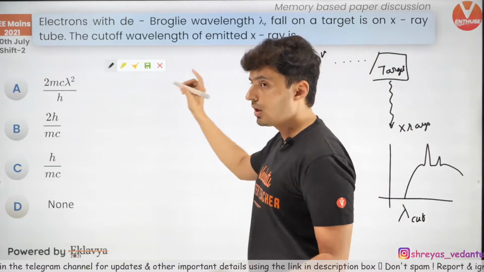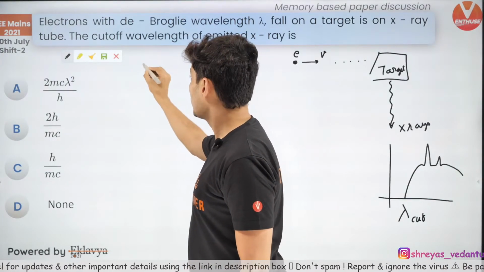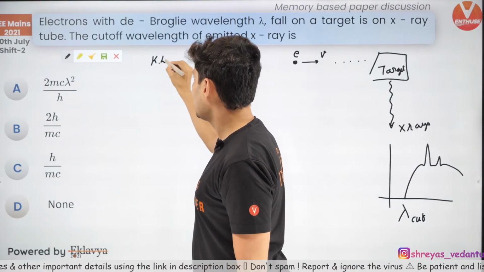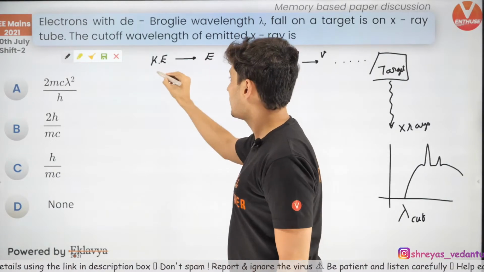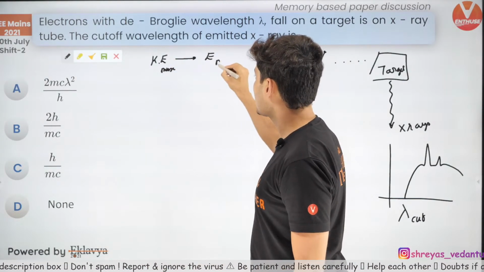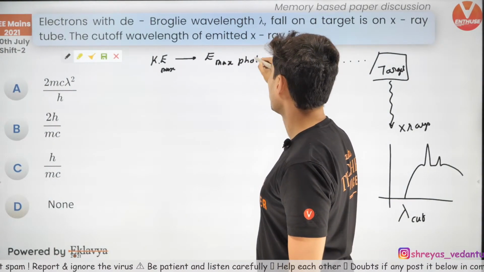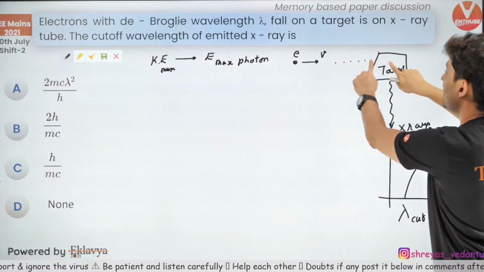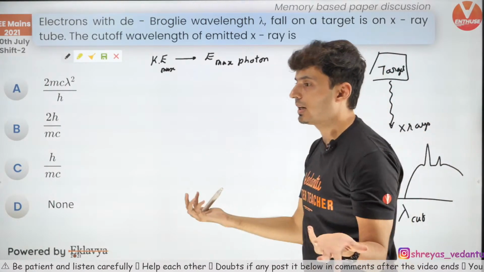Now the logic behind that is, the maximum kinetic energy that you will get from here is the maximum energy of that photon that will be emitted from here. So the maximum energy of the electron which strikes here will give rise to the maximum energy of the photon that will come out.